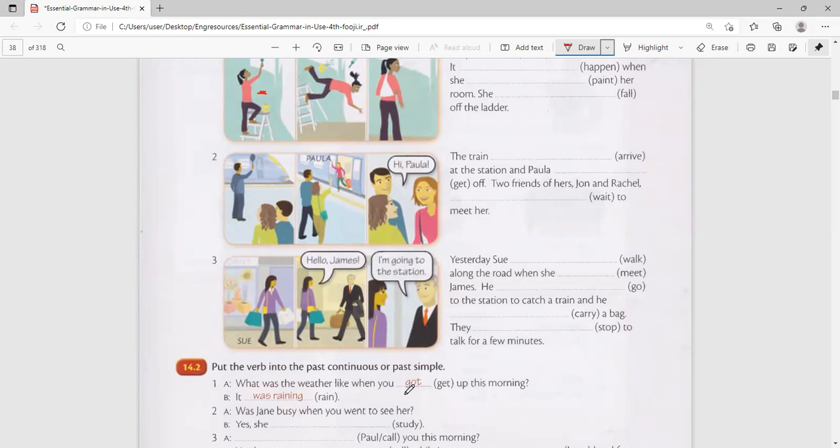Yes, Sue. Let's see. Try. Hello, James. You see Sue's walking. And then, hello, James. I'm going to the station. Yesterday. Yes, Sue? Yes, yesterday.